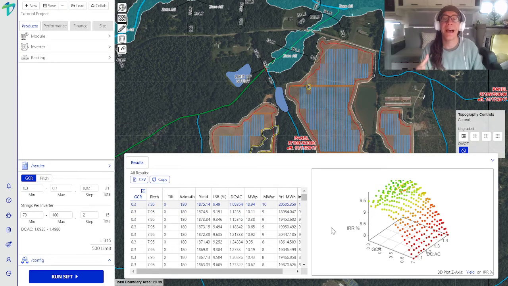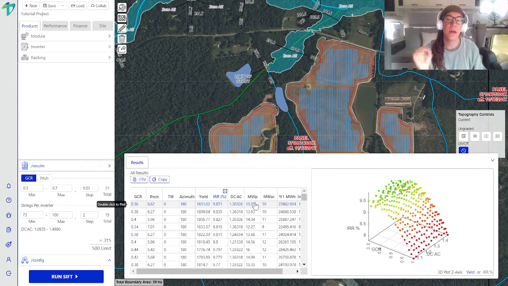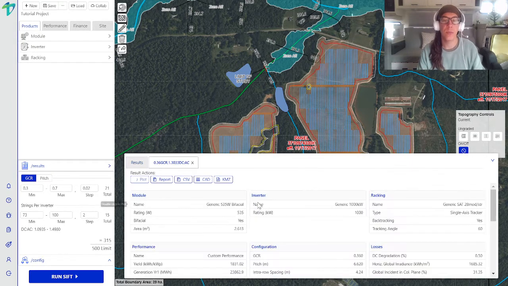Since we're after the highest IRR and we have a nice parabola on our heat map, let's navigate to the IRR column and sort from top to bottom. And we'll see that SIFT is telling us that the highest achievable IRR is 9.871% with a configuration of a GCR of about 0.36 and a DC-AC ratio of about 1.30. Also note that for this specific configuration, the maximum DC capacity is about 13 megawatts, but SIFT can accommodate up to 1 gigawatt. So let's go ahead and double click this iteration.